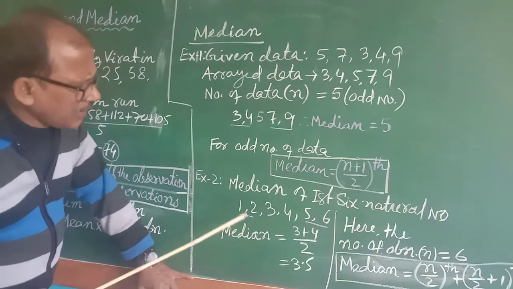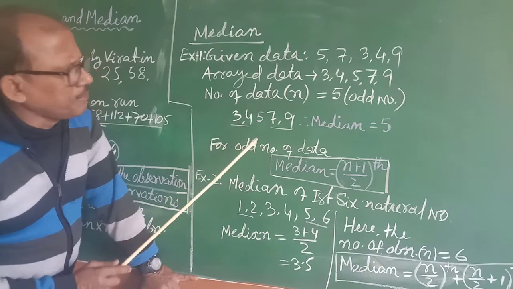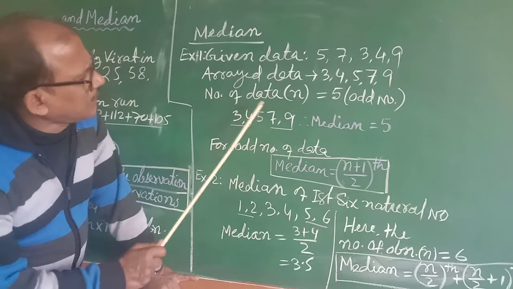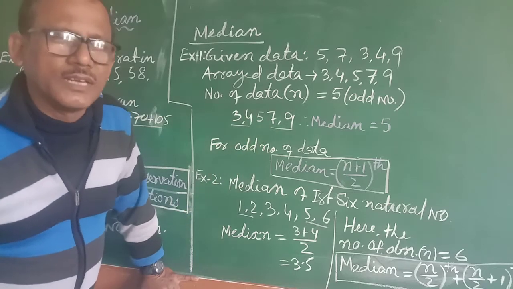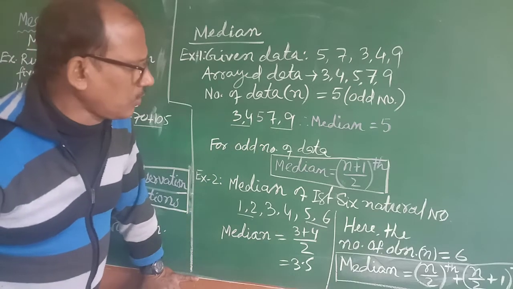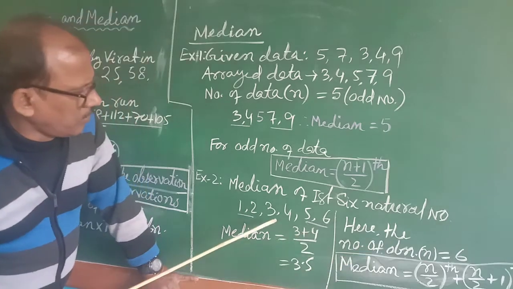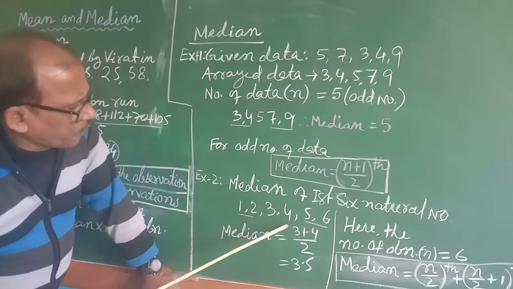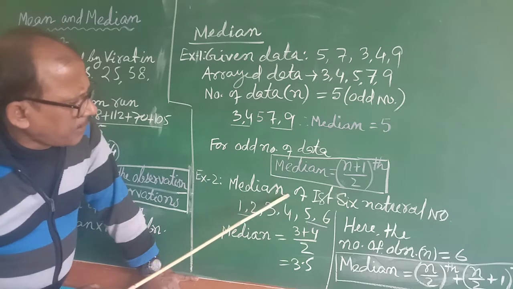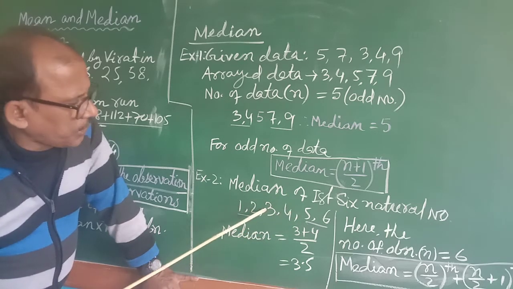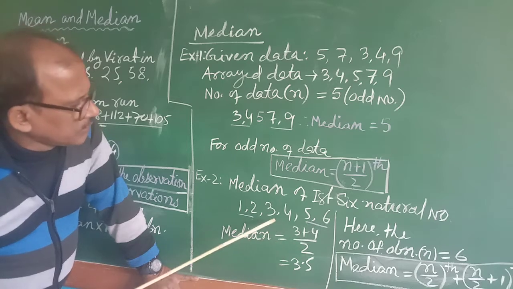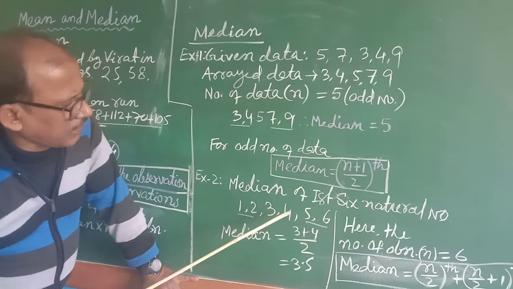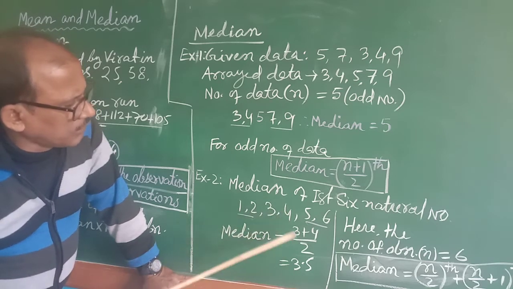Now see, if you simply this way leave equal number of data and pick the middle value, it will not come. In case of even number, what will happen? In this case, इधर 2 छोड़ दो, उधर 2 छोड़ दो, बीच में 3 and 4 will be the middle. But median will be 3 plus 4 divided by 2. 3 is which number data? Third and fourth number data.